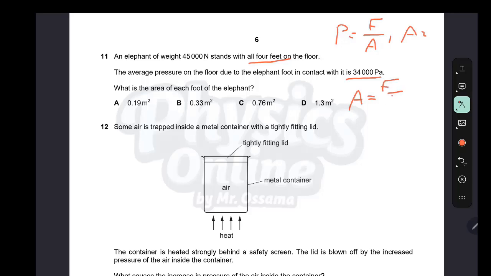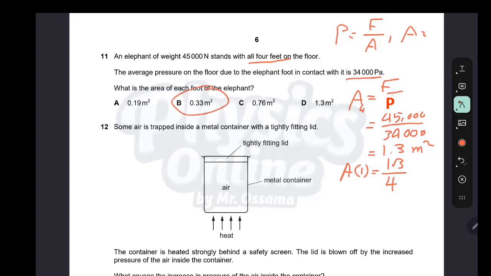force over pressure. Force here is 45,000 newtons and the pressure 34,000. It gives you about 1.3 meter squared. For 1 foot, the area of 1 foot, 1.3 over 4 gives you 0.33.